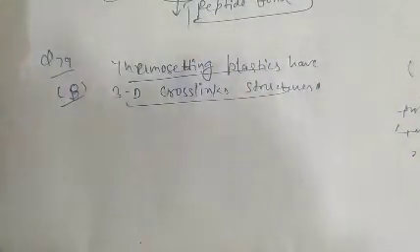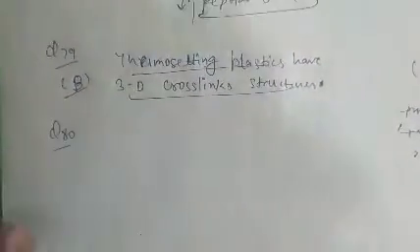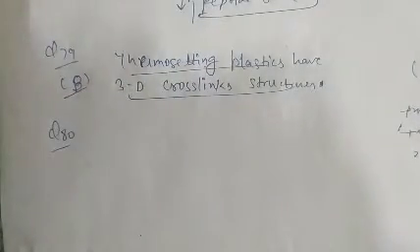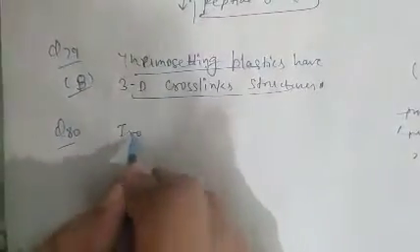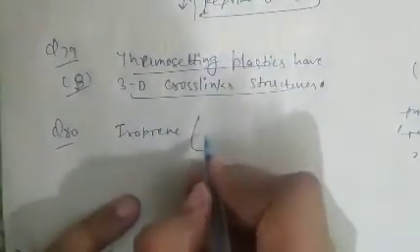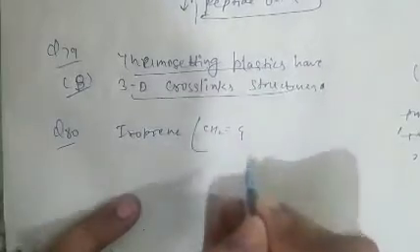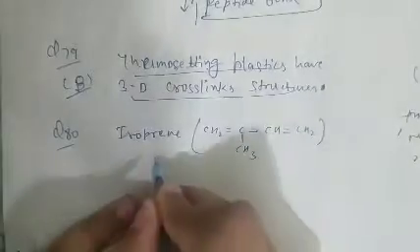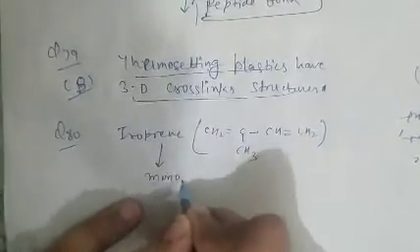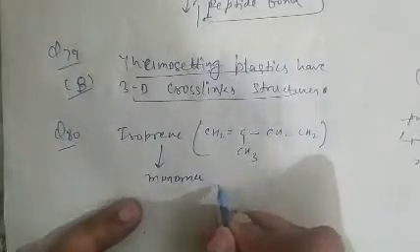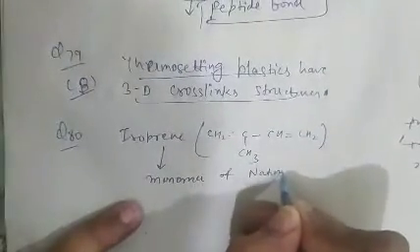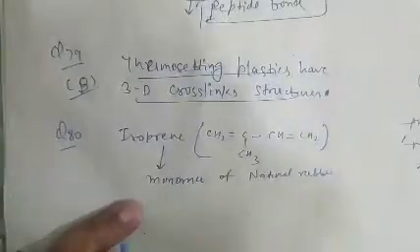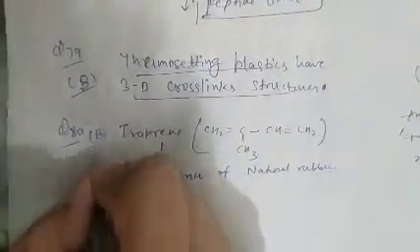See question number 80. Natural rubber contains several thousand units of X linked together. As we know, X is isoprene, which is CH2=C(CH3)-CH=CH2. Isoprene is the monomer of natural rubber. So question number 80, option B is correct.